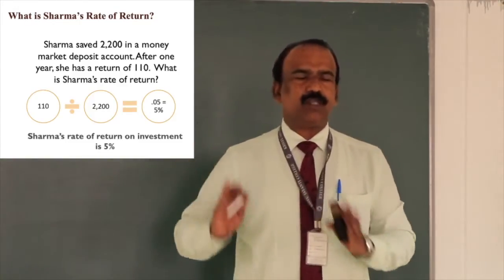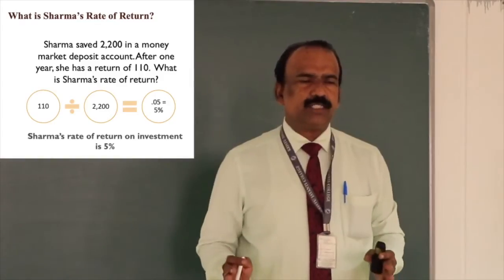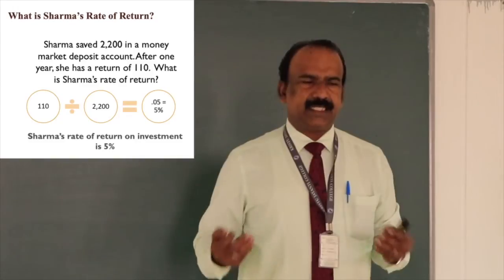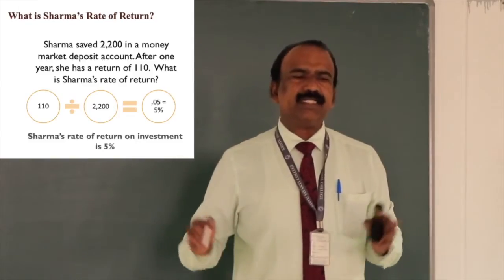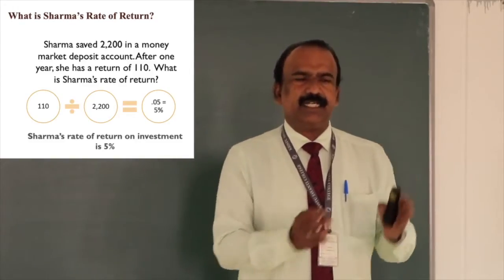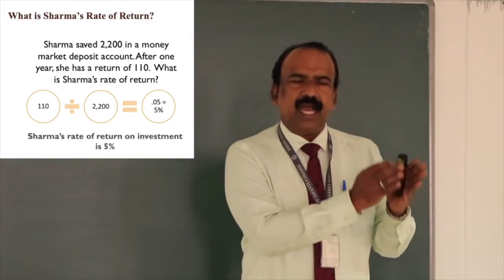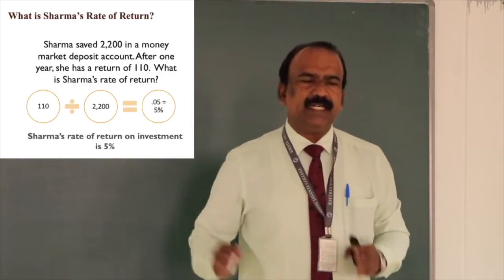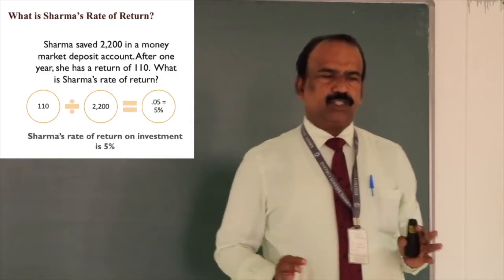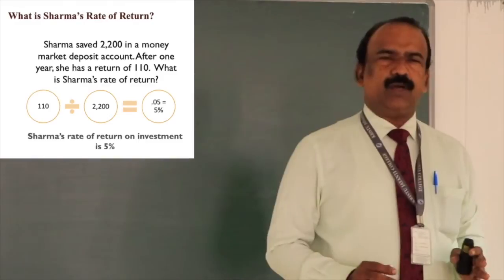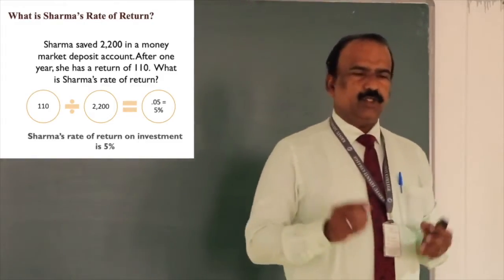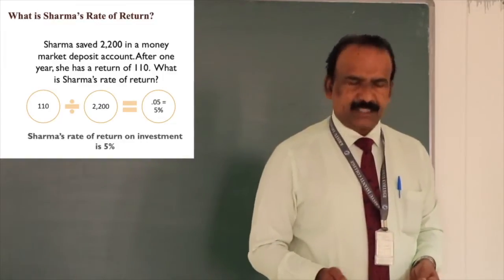So he has invested 2,200, and from that he has received 110 rupees as a return, as the interest. So what is his rate of return? Rate of return is how much he received, that is 110 rupees, divided by what he has invested, 2,200, multiplied by 100 to get a percentage, which will give you 5%. So his rate of return is 5%.